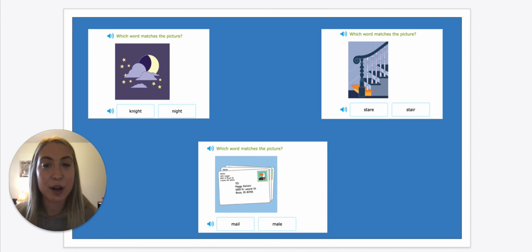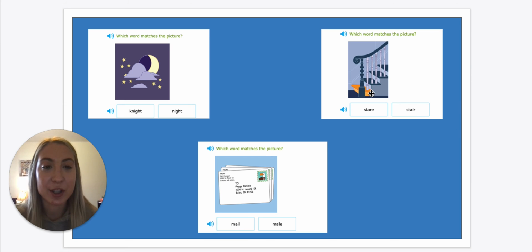All right, so we're just going to practice 3 more. So we are looking for the word that best fits the picture. Right here we have moon, stars, and some clouds. It looks like it's nighttime. So here we have this knight and this night. The knight with the K in front is like a knight in shining armor. That doesn't mean at the nighttime. But with no K, night. This night means it would be like midnight, like it's the nighttime when we go to bed. So this night represents this picture.